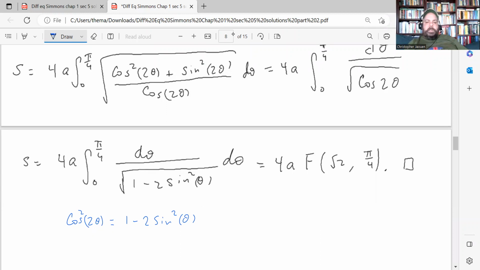And when you do that, you get this integral here, and this is an elliptic integral of the first type. Here, the first value for the input is the square root of this number, so square root 2, and the upper limit here is pi over 4. So that's what they wanted us to do. All right, let me just clean this up.